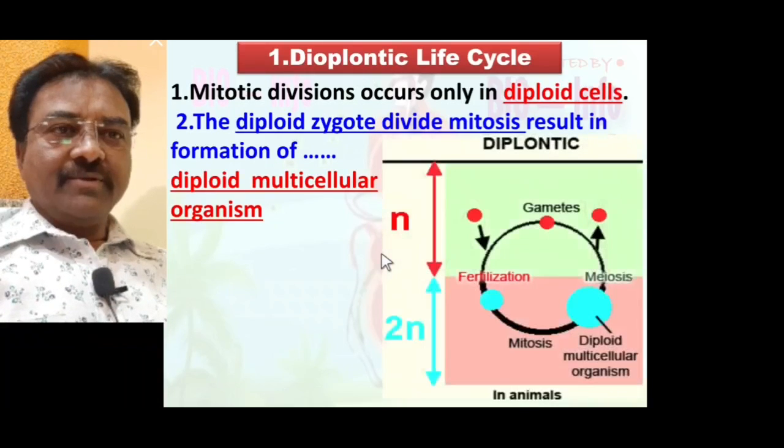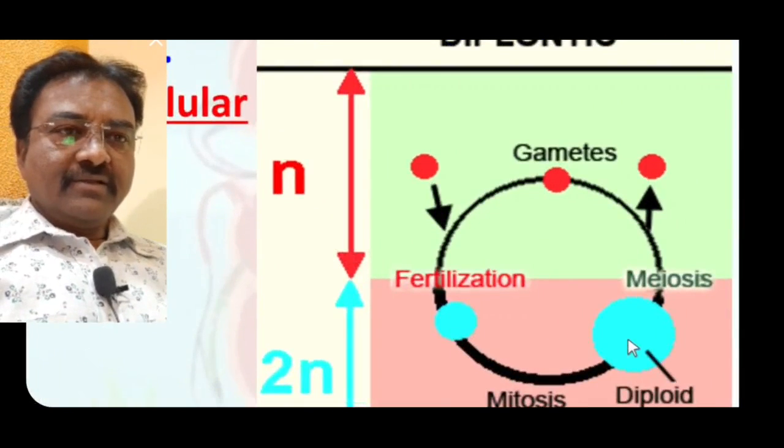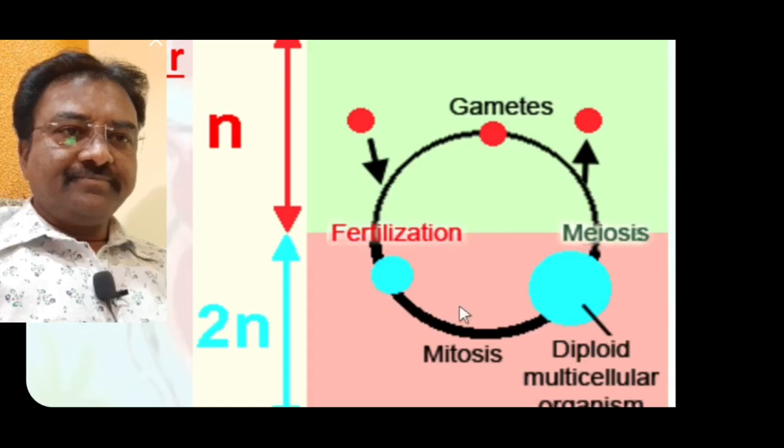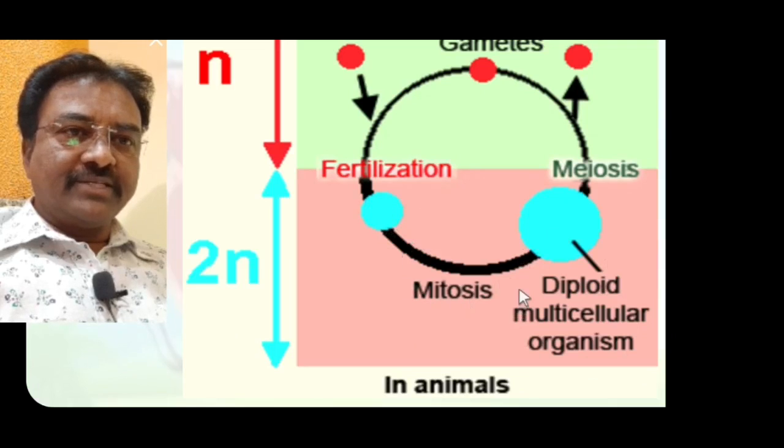Let me show with the help of diagrammatic representation here. This is the diploid multicellular organism, no doubt of diploid nature. So this diploid multicellular organism is developed from zygote by the process of mitosis.